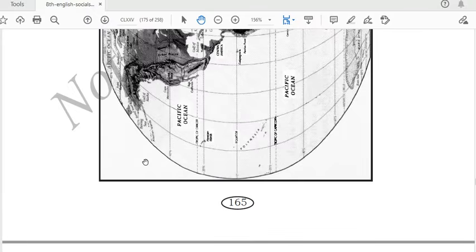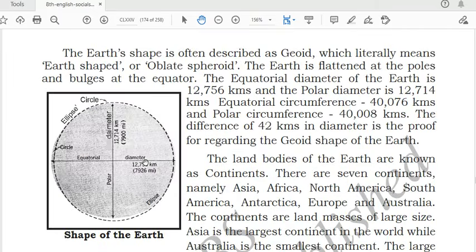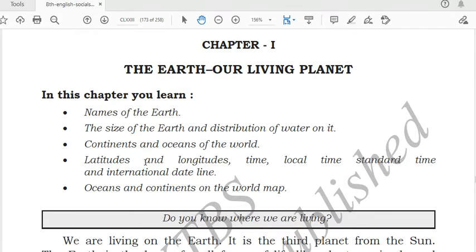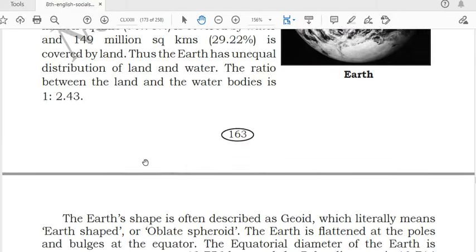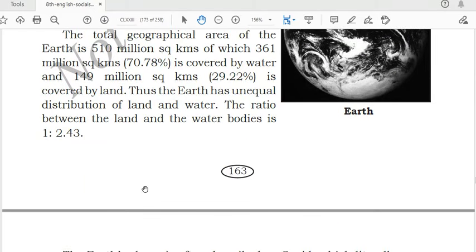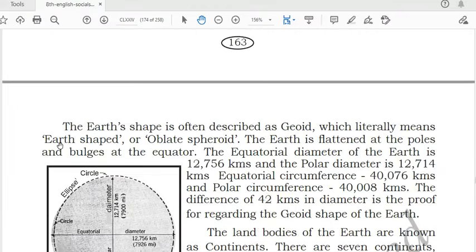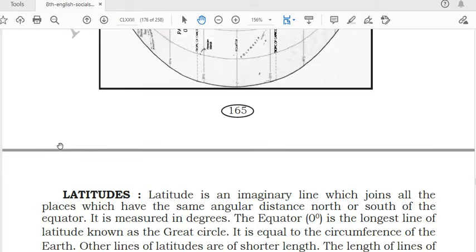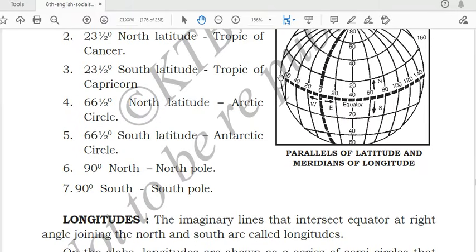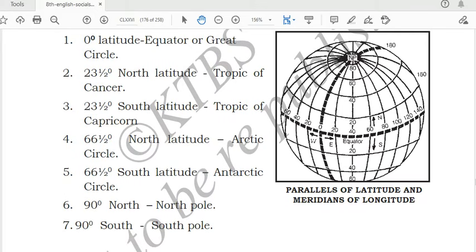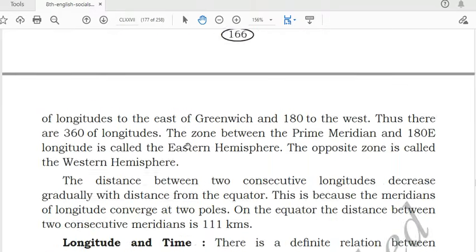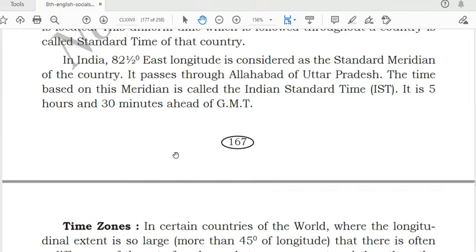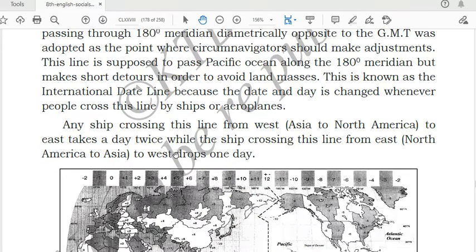So what have we read in this chapter about the earth? We have read about the different names of the earth, the oceans and continents, and that 70.78% of the earth is covered with water and 29.22% with land. About latitudes and longitudes, we have read that the equator is the longest latitude and it is at 0 degrees. The line joining the north pole and the south pole is called the longitude. And we have read about local time, standard time, time zones, and the international date line.